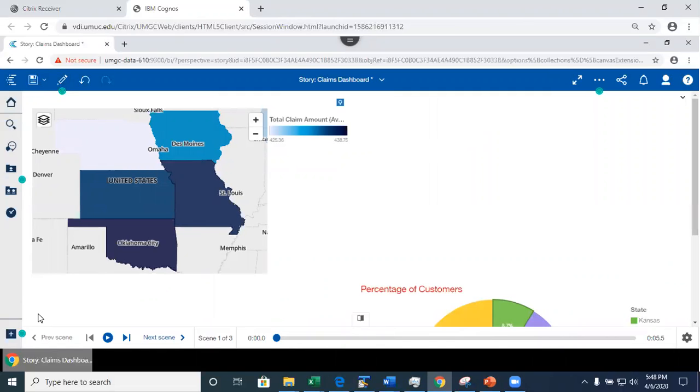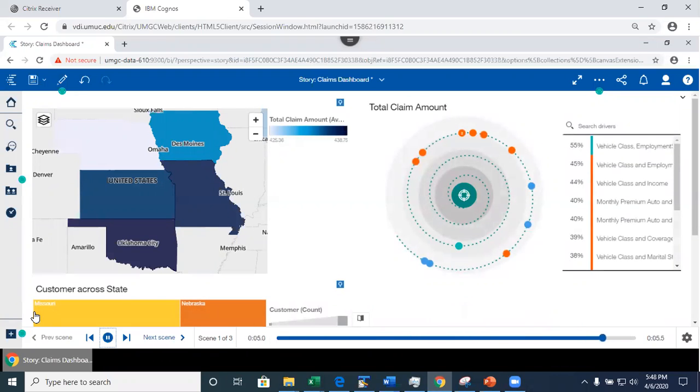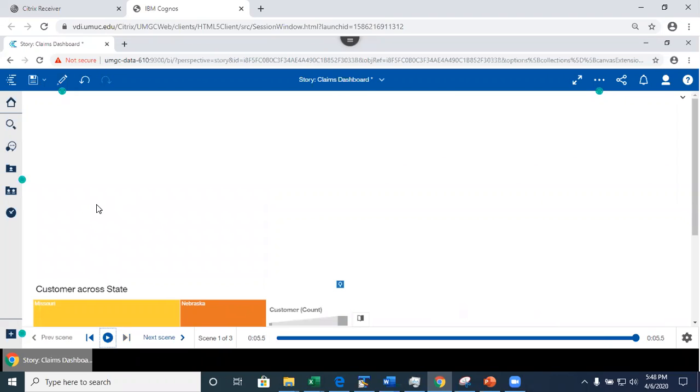So watch what's gonna happen now. I'm going to play my scenes. I'm playing this. Okay, so this is the first one. Now it's gonna go to the second one. See this? Oh, I did not see the transition. It's because there is another property that I had to change. I need to check this, play all scenes. Do you see that? I forgot to check this. This is a property. So when you try to preview your story, if it does not automatically go to the next scene, you have to change this.